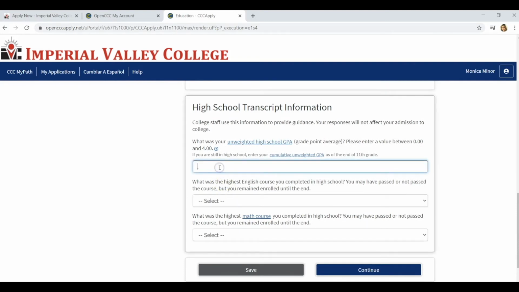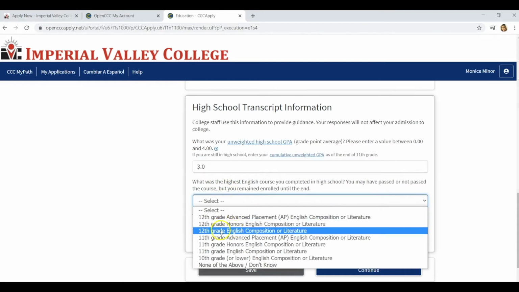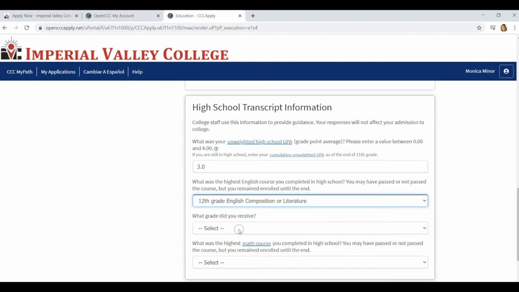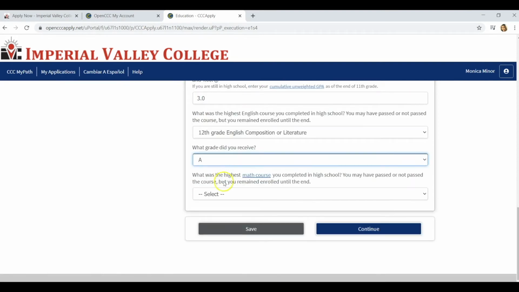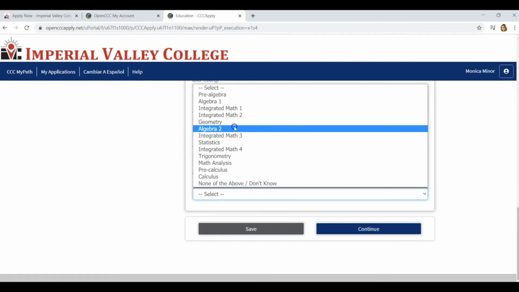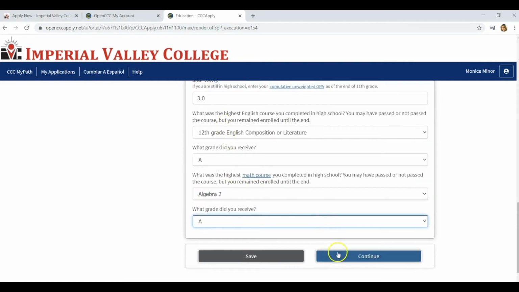You're going to enter your GPA. Whatever your GPA is, you'll input it there. What is your highest English course you completed? Well, if you completed 12th grade English, composition, or honors, or AP, you would input that there. What grade did you receive? You can input that there. And what is the highest math course that you have taken? So for this purpose, we're going to put, let's say, Algebra 2. What grade did I receive? We'll put that there. Now continue.